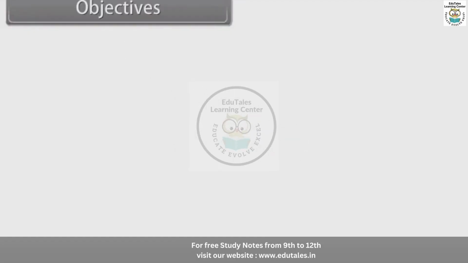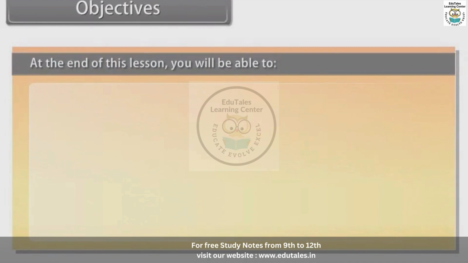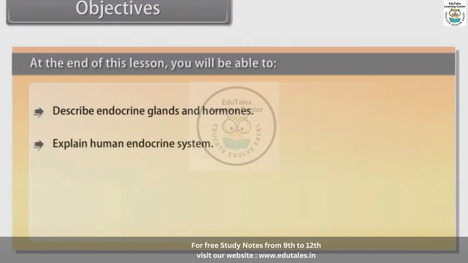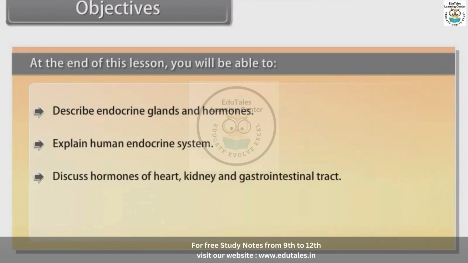Objectives. At the end of this lesson, you will be able to describe endocrine glands and hormones, explain the human endocrine system, discuss hormones of heart, kidney, and gastrointestinal tract, and describe the mechanism of hormone action.